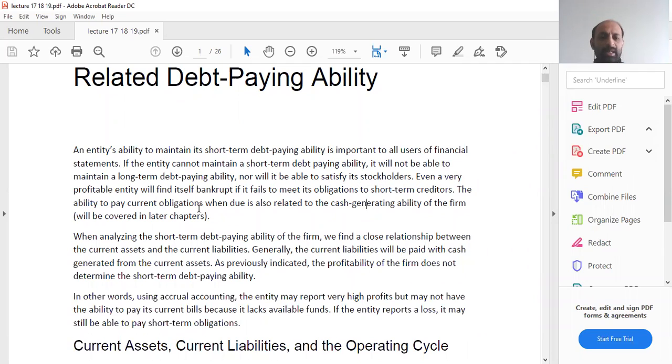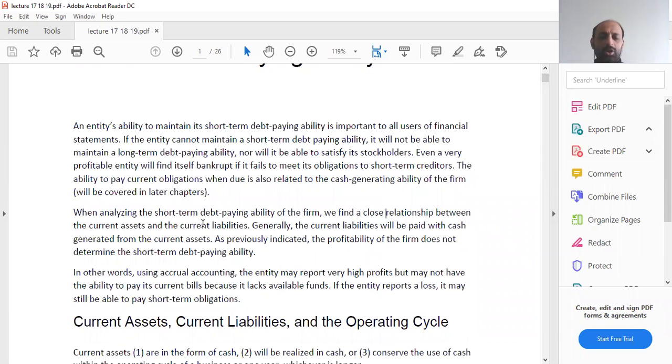The ability to pay current obligations when due is also related to the cash generating ability of the firm. This we will deal with in the next chapter. When analyzing the short-term debt paying ability of the firm, we find a close relationship between the current assets and the current liabilities. Current assets we know, in the balance sheet the asset section lists the current assets first, and the current liabilities come at the top of the liabilities section. Generally, the current liabilities will be paid with cash generated from current assets.